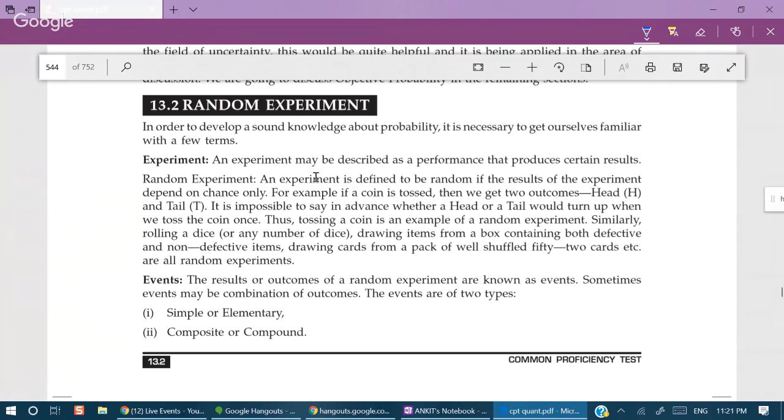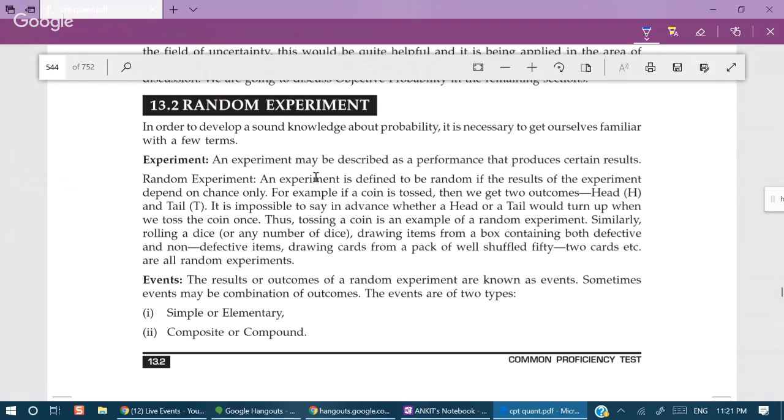The outcomes are that I will pass or I will fail. Or if I talk about many outcomes, then I can pass with distinction, I can top, I can just pass, I can fail, or maybe I get 0 marks, and I can even get negative marks also. So those are many cases.